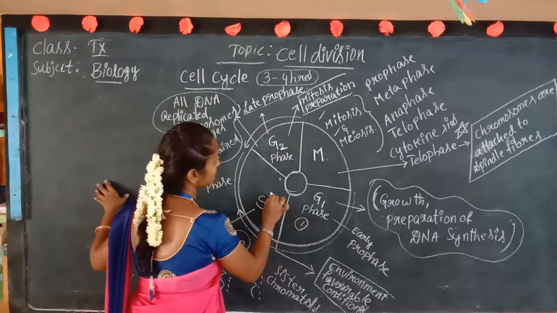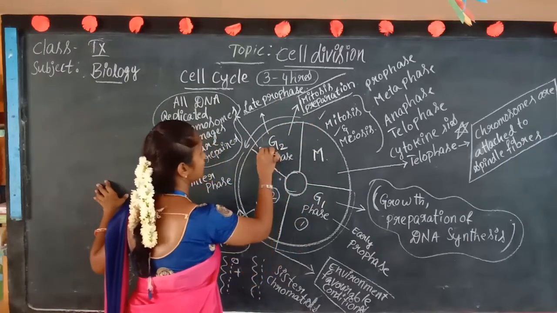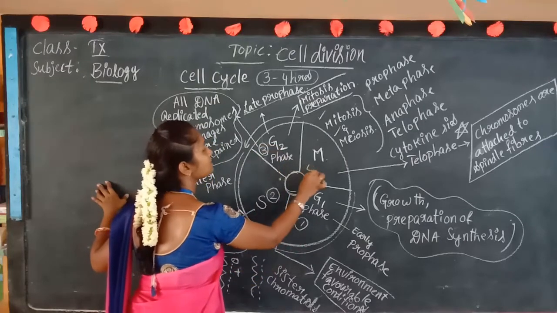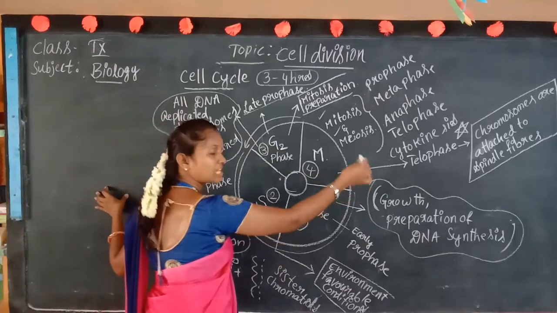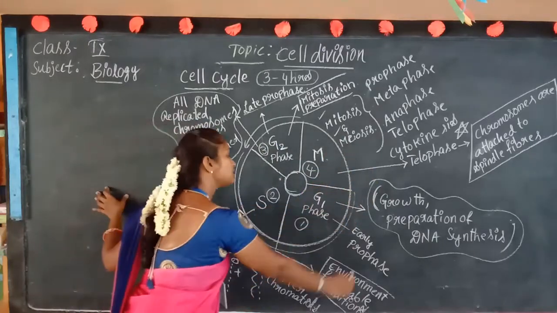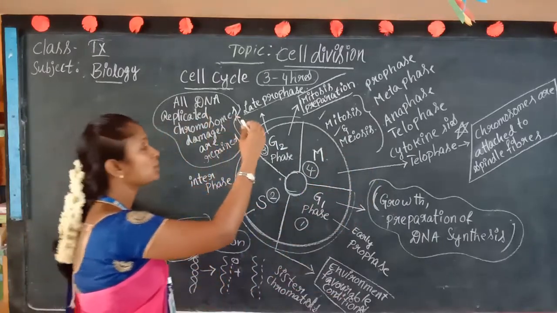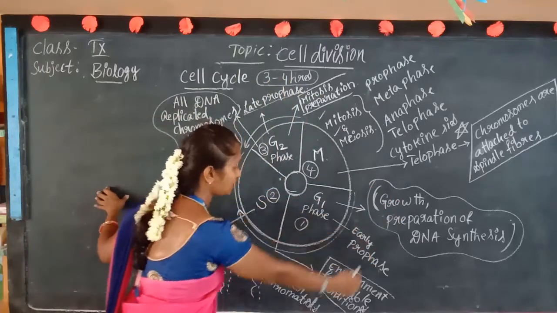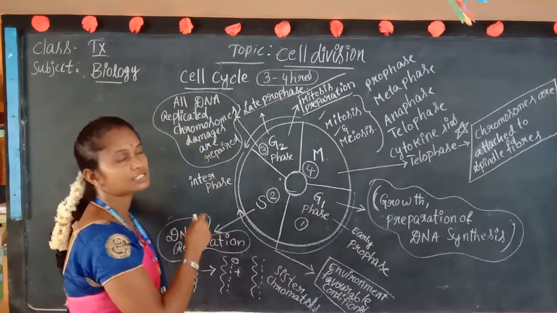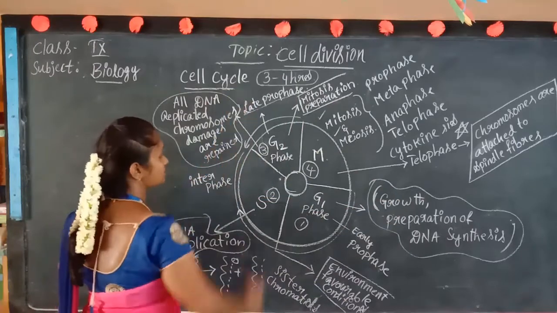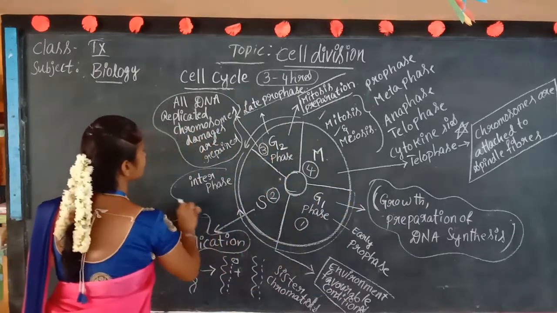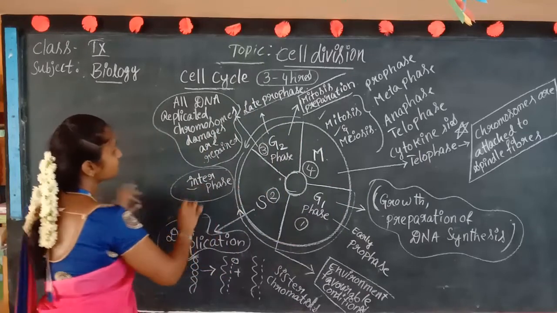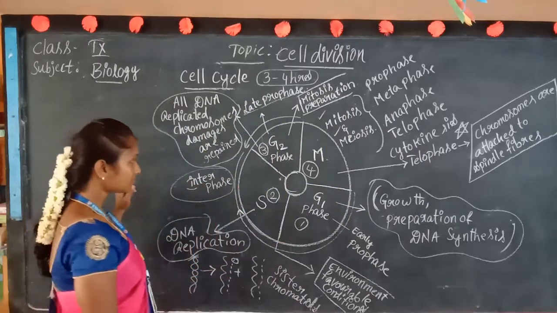First, G1 phase occurs, next S phase, next G2 phase, and last the mitosis phase. After this, one more cell is divided, no? Again the cell starts the G1, S phase, G2, again it goes to division, and this cycle is continuous. That's why we call it a cell cycle. From G1 to G2 phase, we call it the interphase.